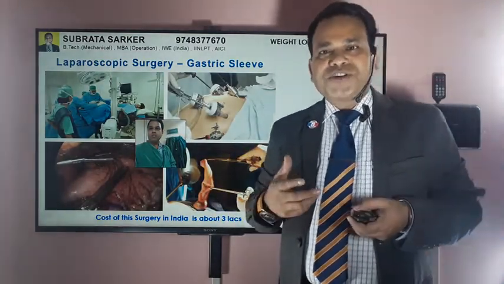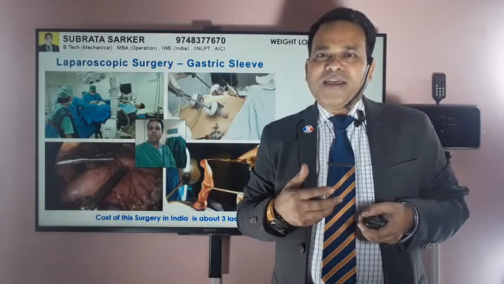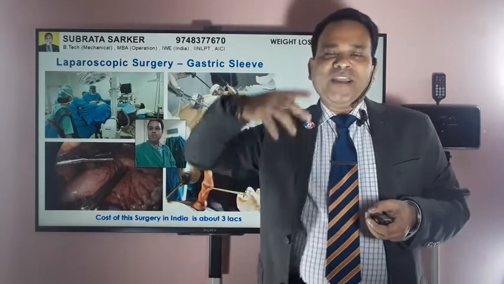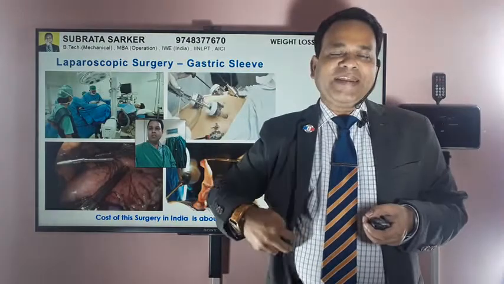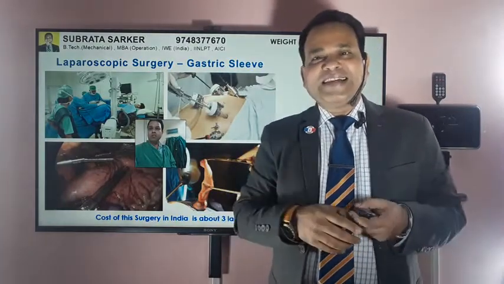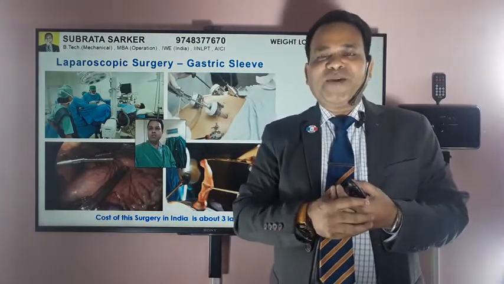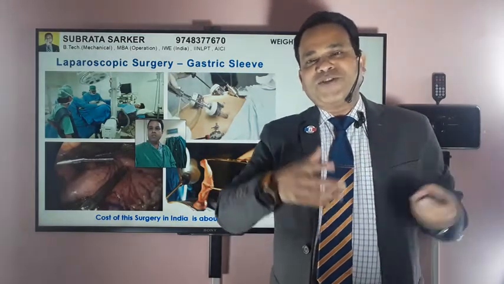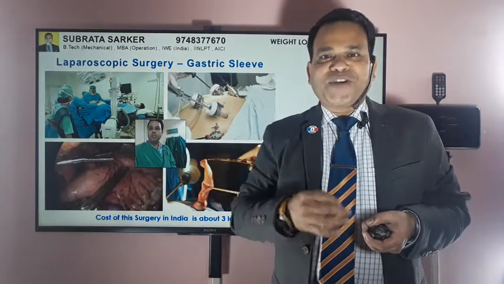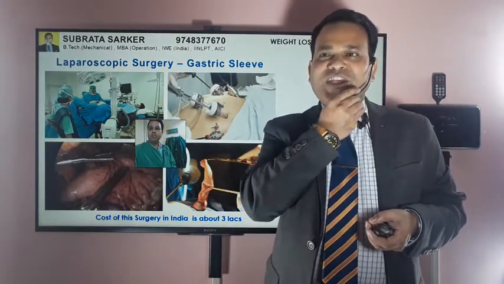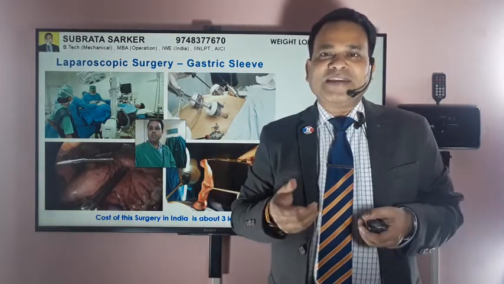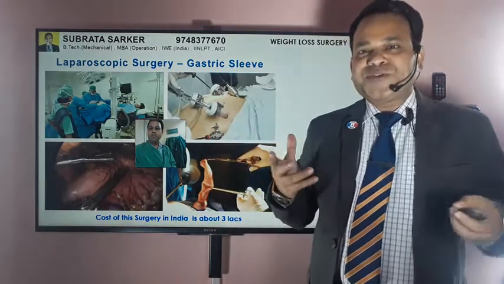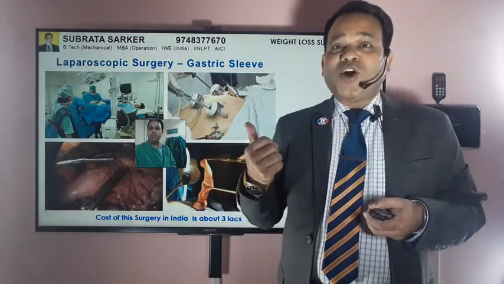I would also like to share some pictures of people before and after. After doing this bariatric operation, you don't need to do any physical exercise. Within one year, your weight will be reduced. For example, if today you are 120 kg, in one year after the operation your weight will come down to 70 kg or 60 kg, depending on your height. Your right body mass index will come automatically.